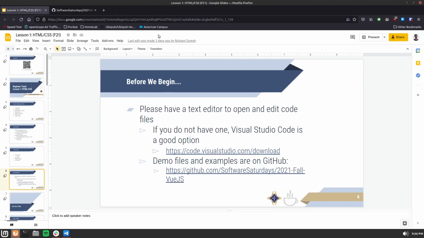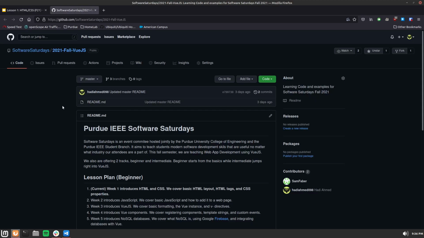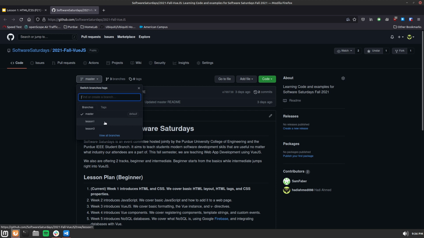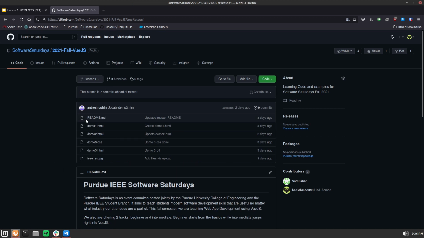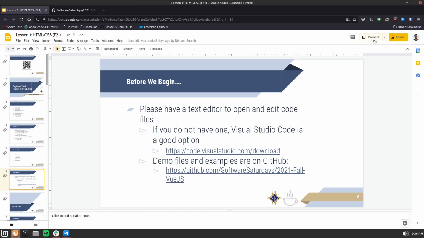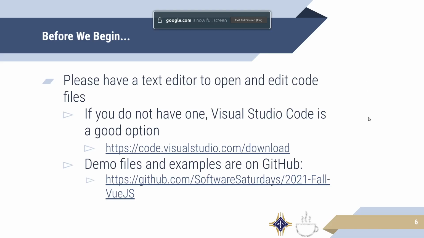As a quick reminder, here's what the page looks like. All of the code for each lesson, or each week rather, will be posted to the particular branch for that week. For example, if you click on this little drop down right here from master, you can see there are currently 2 branches. Since we are the beginner track, we'll be in lesson 1. So click on the lesson 1 tab, and that will take you to all of the demo code for lesson number 1. All right, with that in mind, let's get started.